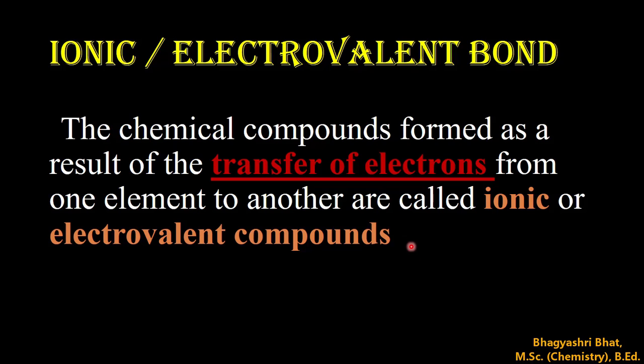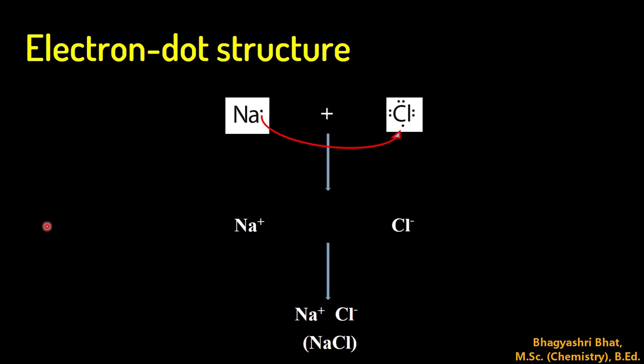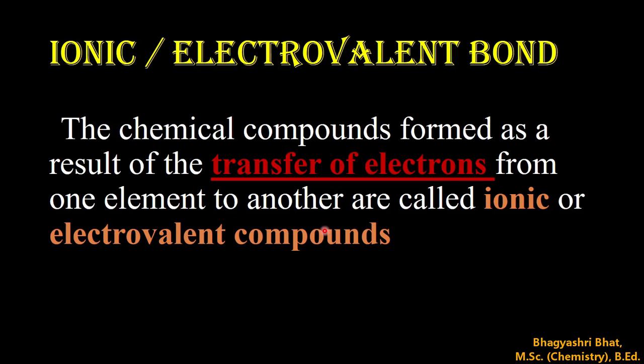So why do we call these ionic compounds electrovalent compounds? This is because cations and anions are formed after the transfer of electrons from one atom to another. The atom which loses an electron becomes positively charged, and the atom which gains an electron becomes negatively charged. So there is ion formation. Because of this reason, ionic compounds are also called electrovalent compounds.